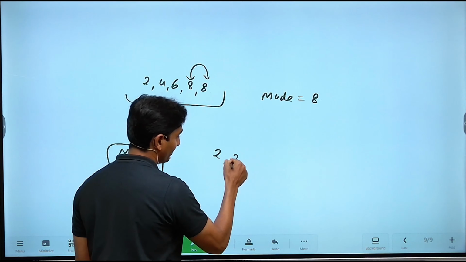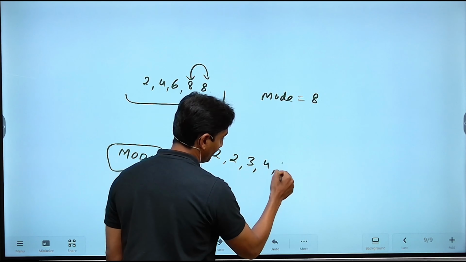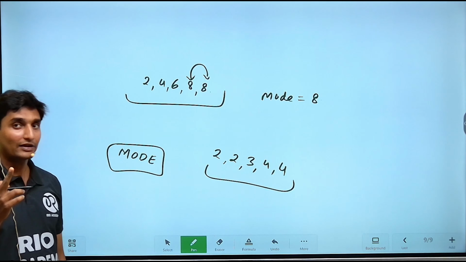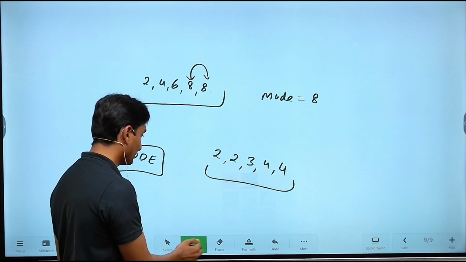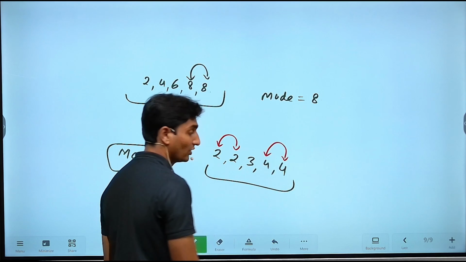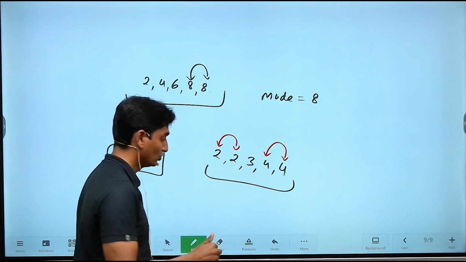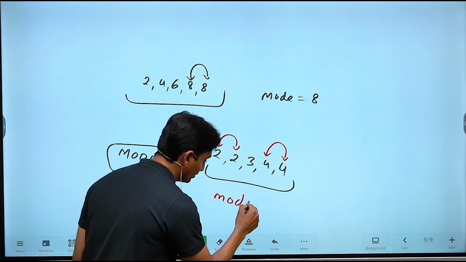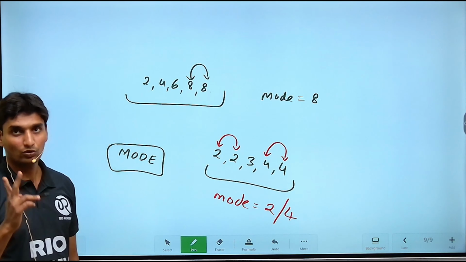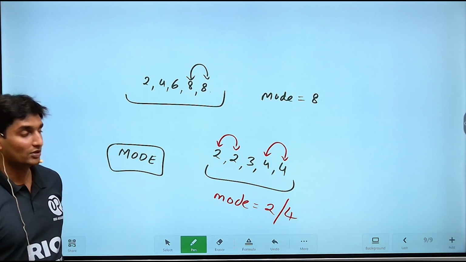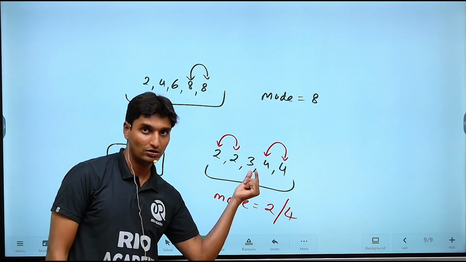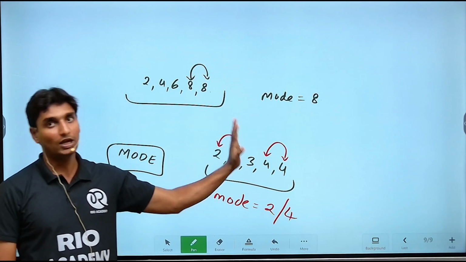Now here I'll take one more example, 2, 2, 3, 4 and 4. Within this series, guys, there are 2 elements which are occurring the maximum number of times. Now 2 here is occurring twice. Okay, 4 is also occurring twice. Here the mode will turn out to be 2 values. The mode here is going to be both 2 and also 4, because 2 is occurring twice, 4 is also occurring twice. The number of times that they are occurring is greater as compared to 3. Hence the mode will turn out to be 2 and also 4.